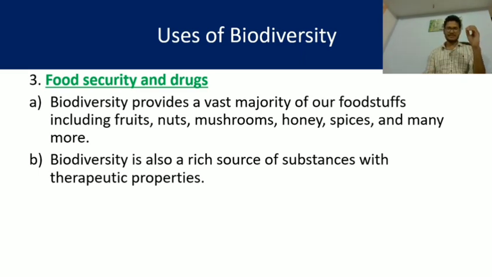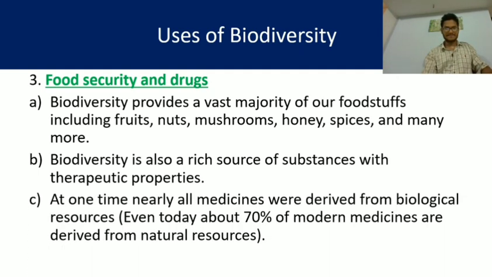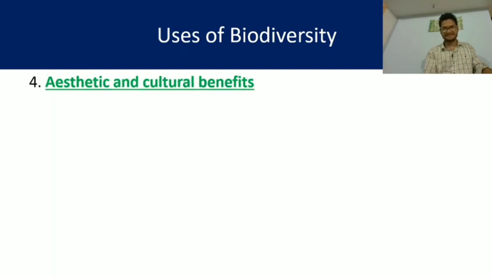Even in this time of chemical drugs, we depend on plants or biodiversity for the manufacture of most of the medicines. Yes, at one time, nearly all medicines were derived from biological resources. Even today, about 70% of modern medicines are derived from natural resources. So, anyhow, we depend on this biodiversity for the treatment of various diseases.